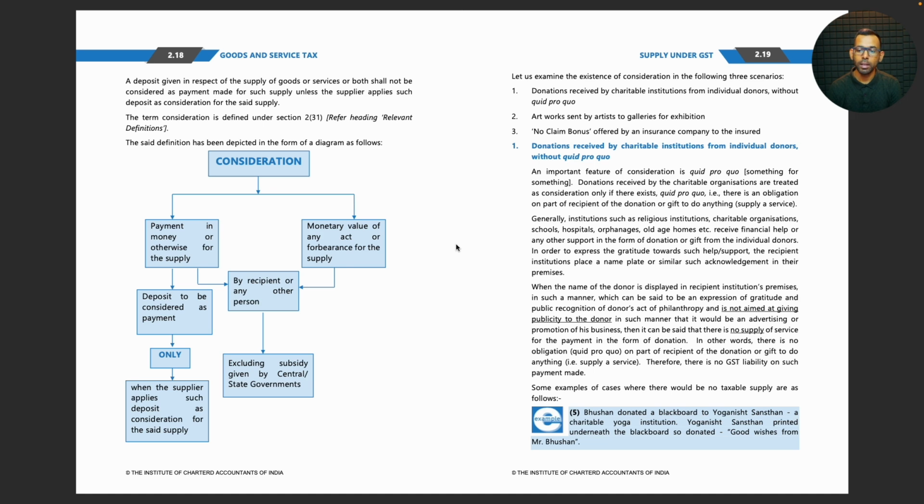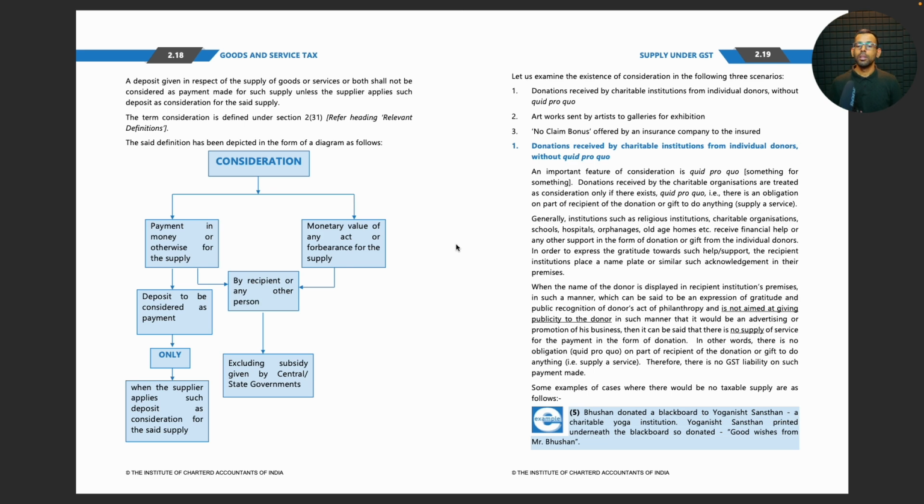Donations received by charitable institutions from individual donors without quid pro quo. An important feature of consideration is quid pro quo, something in return, something for something. Donations received by the charitable organizations are treated as consideration only if there exists quid pro quo, that is, there is an obligation on the part of recipient of the donation or gift to do anything.